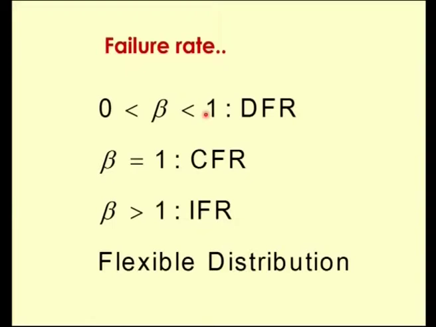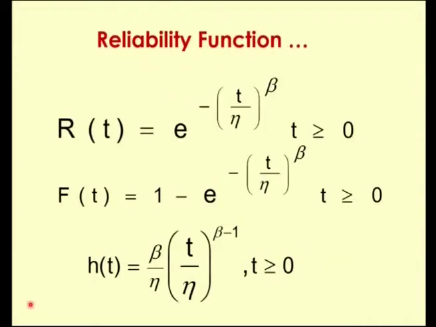In the case when beta equal to 1, we see that the failure rate is a constant. Let us look into this. We have this hazard rate function h of t equal to beta by eta into t by eta the whole power beta minus 1. Now, when beta is equal to 1, what happens?